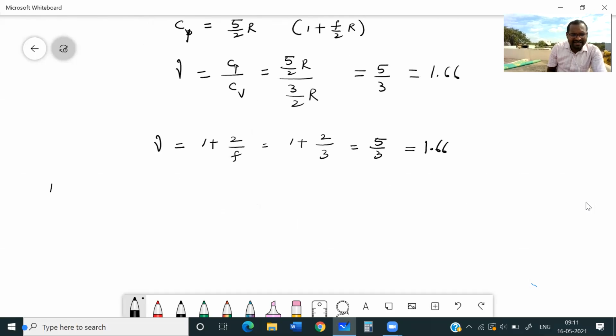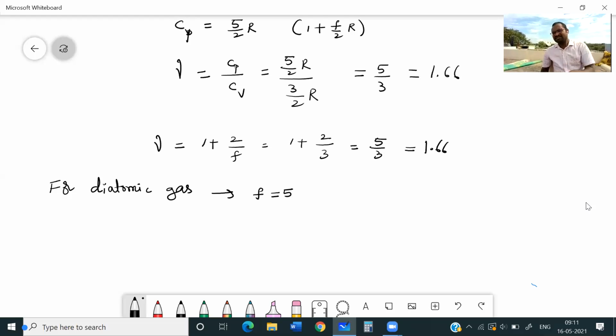Now, for a diatomic gas, what is the degree of freedom? I told you it is 5. Correct? Monoatomic degree of freedom is 3, diatomic degree of freedom is 5. Then what is the Cv value?